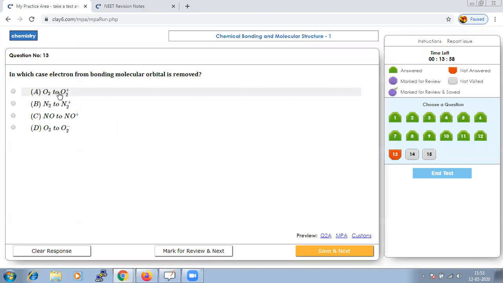When O2 gets converted to O2 plus, what is the electronic configuration of O2? What is the electronic configuration of O2 plus? In the similar way, when we write the electronic configuration of each option being converted, you will come to know that in N2 to N2 plus, the bonding orbital electron is actually being removed.